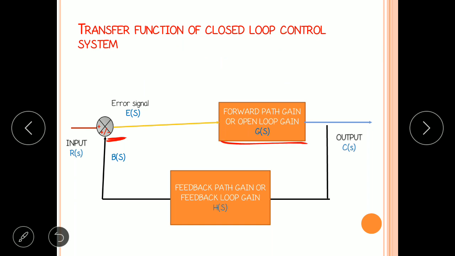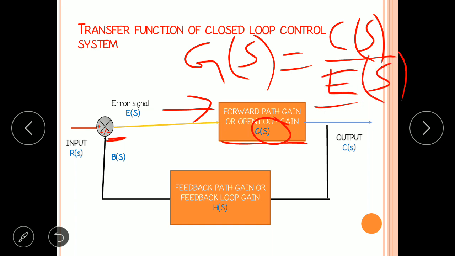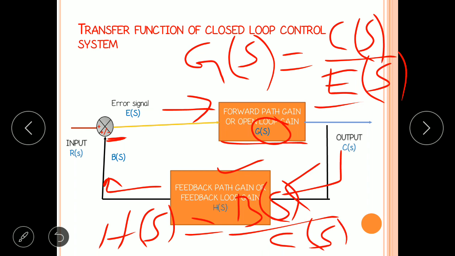Now consider this open loop gain. For this block, input signal is E of S, output signal is C of S. Now I can write forward path gain G of S equal to output by input, output C of S and input E of S. Similarly, for feedback path gain H of S, for this block, input is C of S, output is B of S. So I can write B of S by C of S. These equations will help while doing this derivation of transfer function.